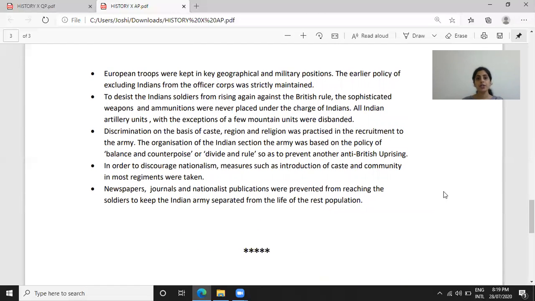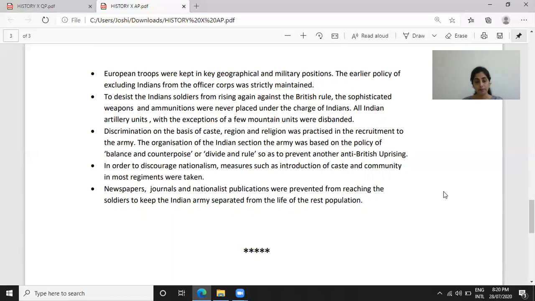The earlier policy of excluding Indians from the officer corps was strictly maintained. Point 3. To deter the Indian soldiers from rising again against the British rule, the sophisticated weapons and ammunition were never placed under the charge of Indians. All Indian artillery units, with the exception of a few mountain units, were disbanded.